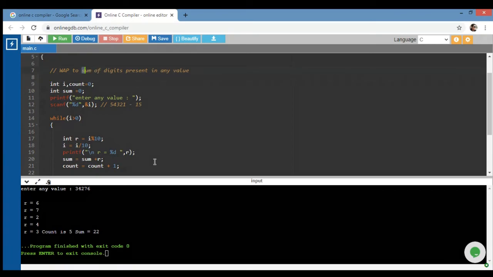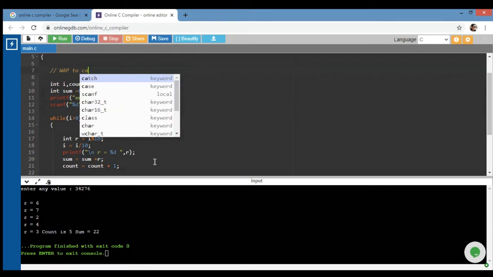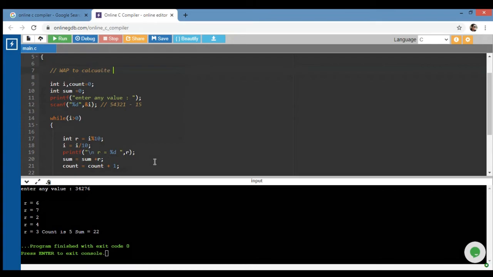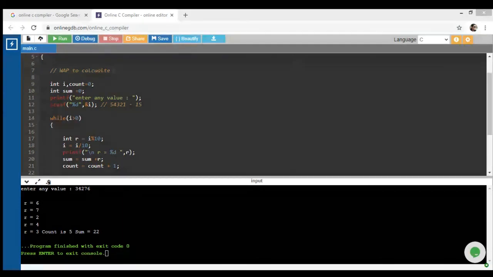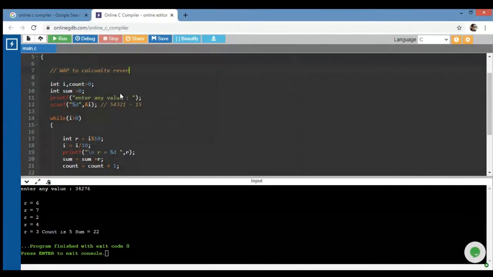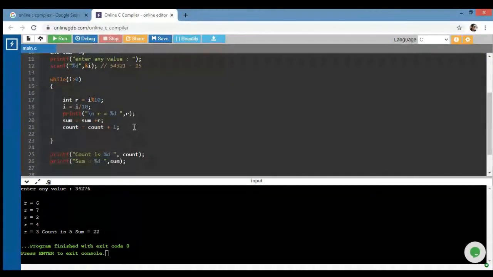If I want to do the reverse of the digits, I want to calculate the reverse of the digits.